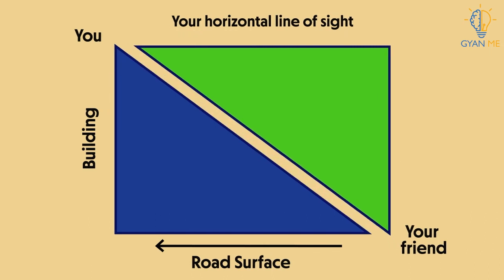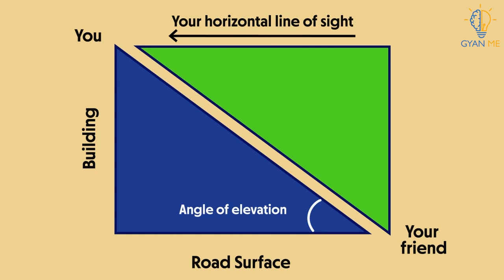The road surface is the base for this triangle, where this angle is the angle of elevation formed when your friend looks up at you. Similarly, this horizontal line of sight is the base for this triangle, where this angle is the angle of depression formed when you look down at your friend.